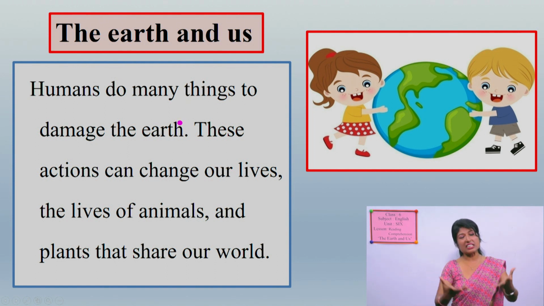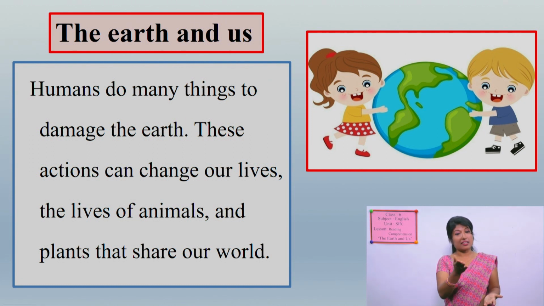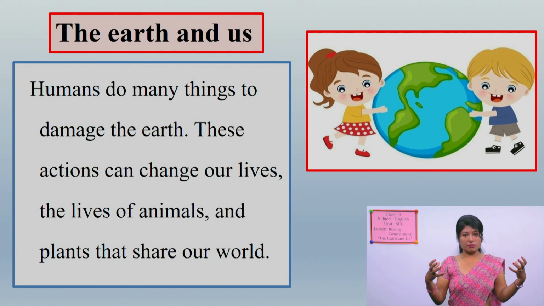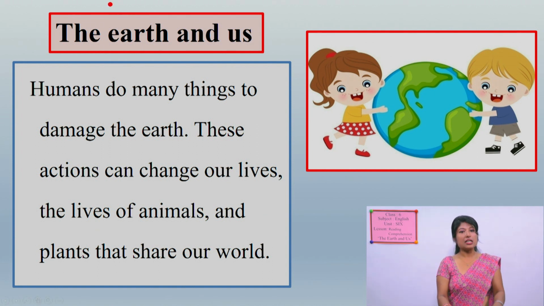Okay, many activities of humans, like chopping the trees, cutting trees. Is that a good activity? No, obviously not. Chopping trees, cutting down the trees, it affects the natural environment of the earth. These actions can damage our lives.